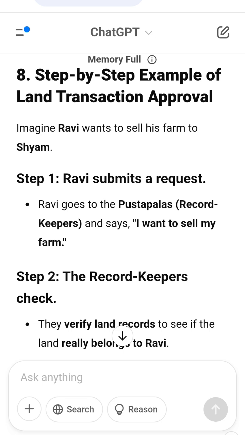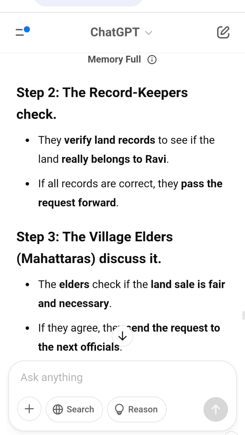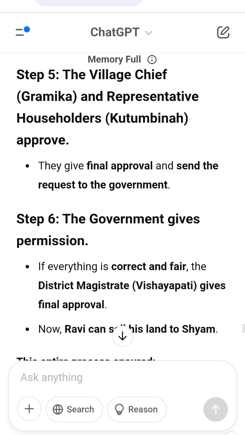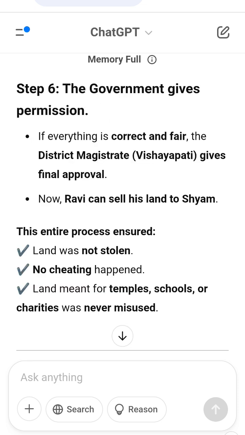9. Why was this system followed? To stop illegal land sales, to protect donations like temples and schools. To prevent rich people from stealing land from the poor, to make sure land was used properly. Final summary. 1. The government controlled all land transactions. 2. People could not sell or donate land freely.